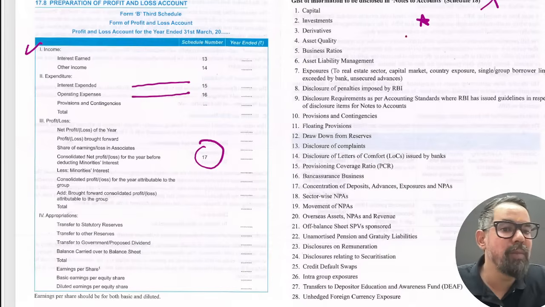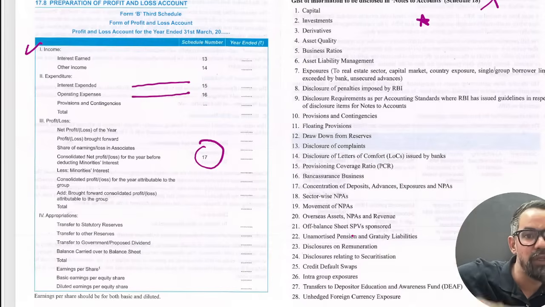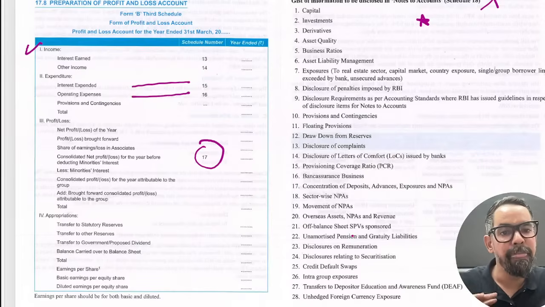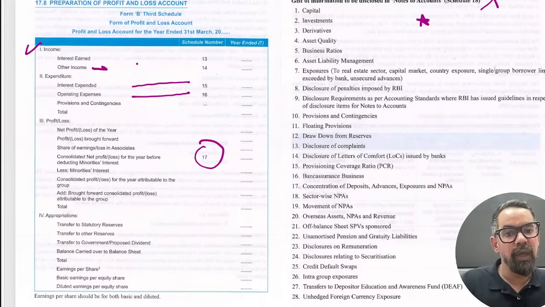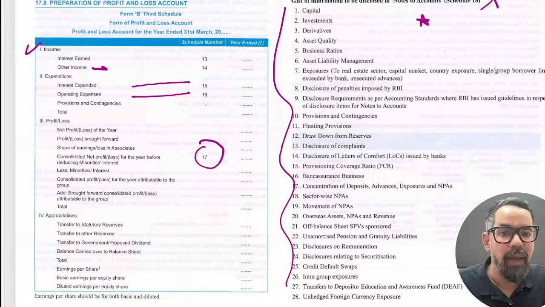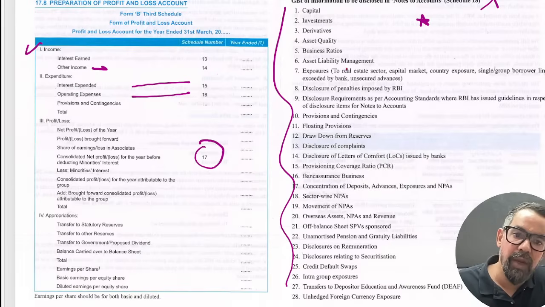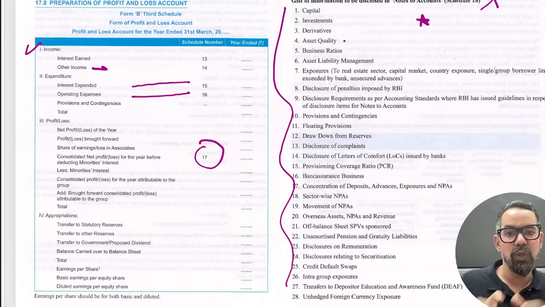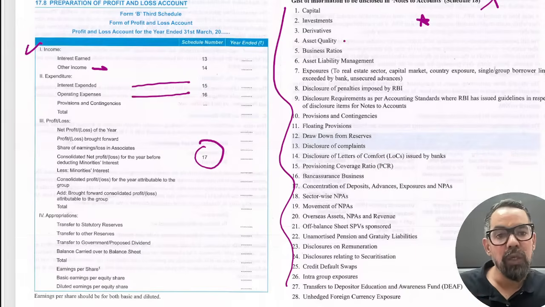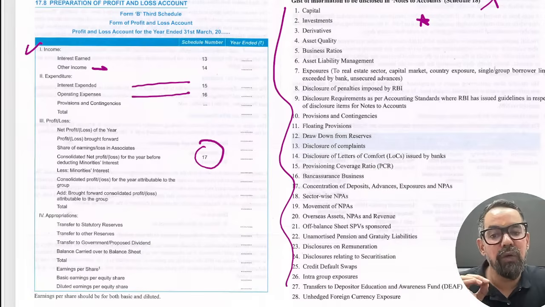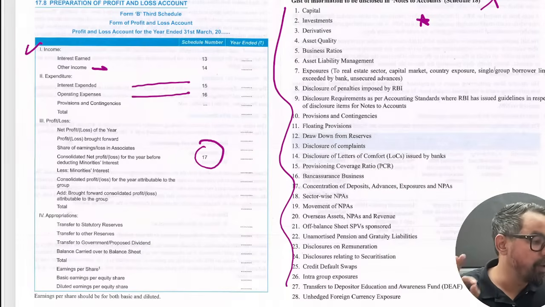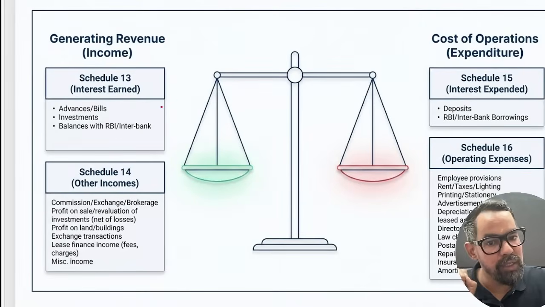Please do not go for any sort of rote memorisation for this one. Note to accounts is like, let's say we have mentioned other income, dividend income. From where we have received, this is the note around these things, like the capital, the further bifurcation, derivatives, gross NPAs, sector wise NPAs, the detailed classification. So whoever is the user, whenever they go through those documents, they get some sort of clarity around those things, right? So that is generally part of this.